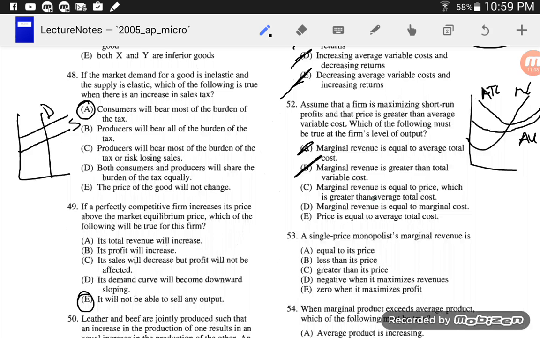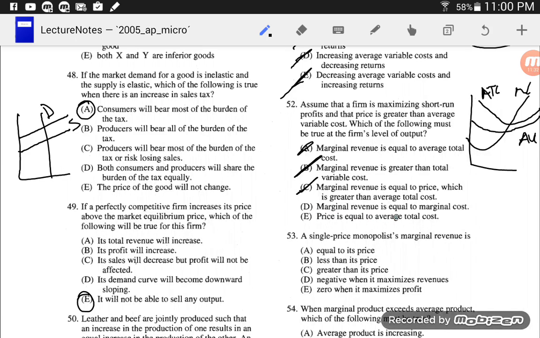The amount that I get for the next one is equal to price. Is it greater than average total cost? Not necessarily. We could be at that point right there, couldn't we? Which would be in between. We would be at an economic loss, but not at the shutdown position. So no, I don't like C.